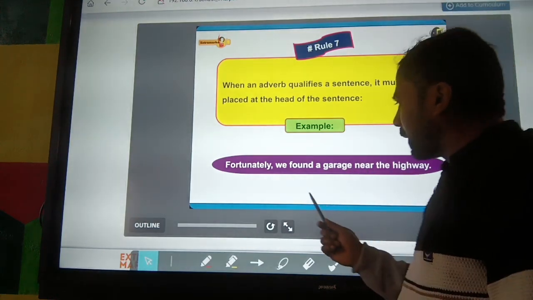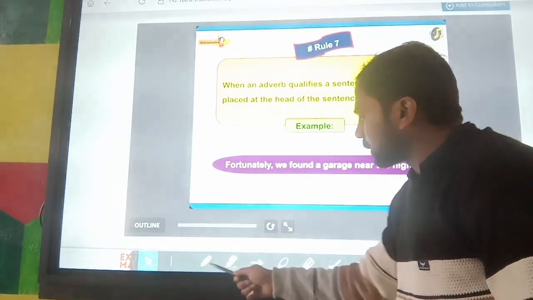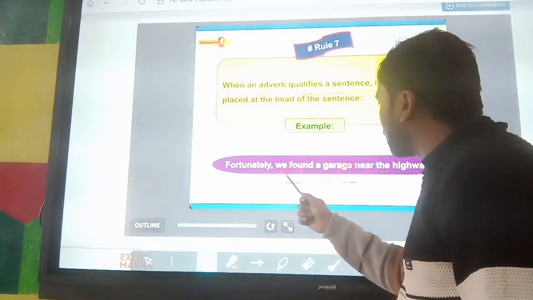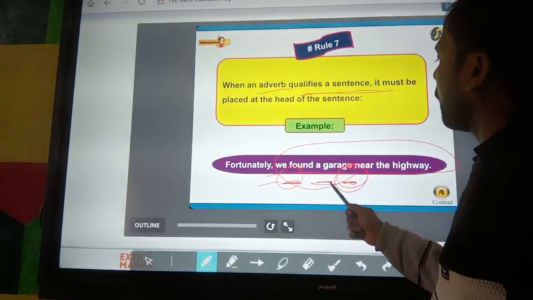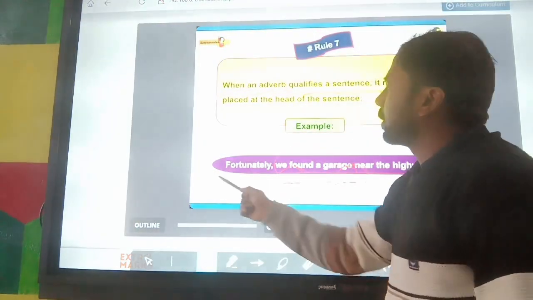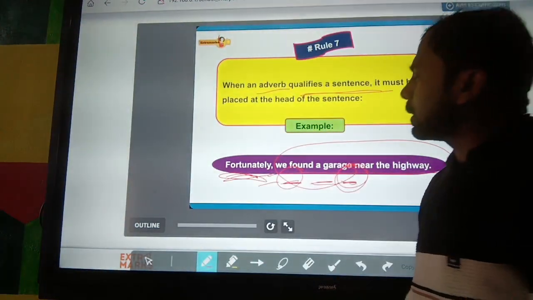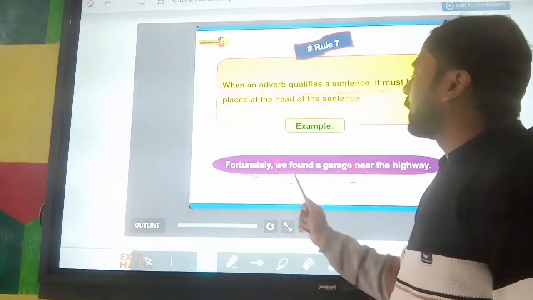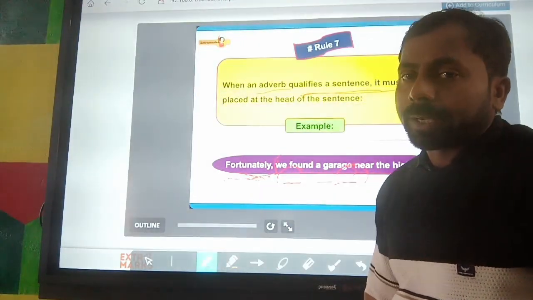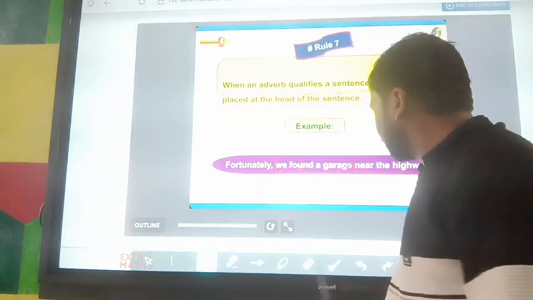In this sentence, the whole sentence is modified or qualified by an adverb. So this adverb is used before the sentence it modifies. Okay, next is